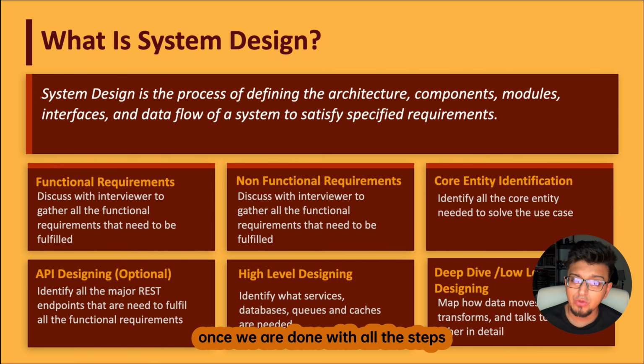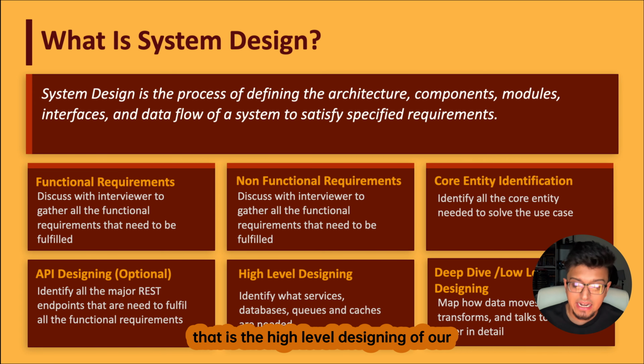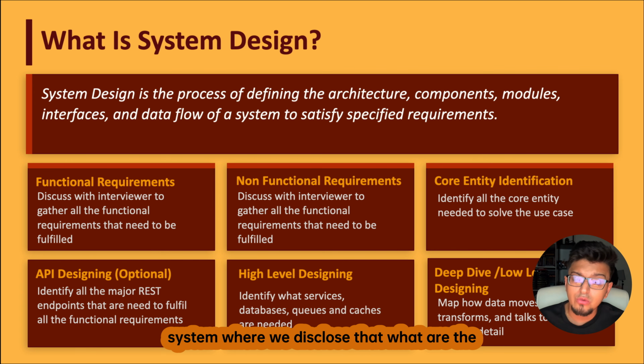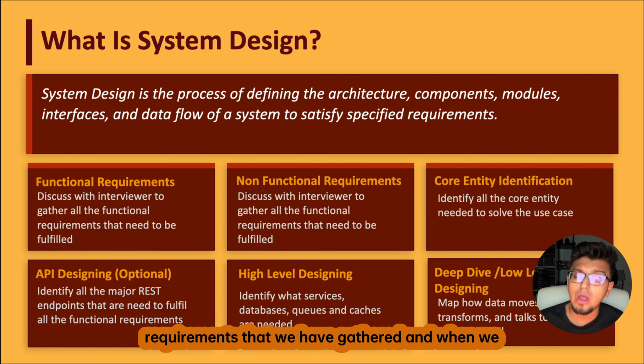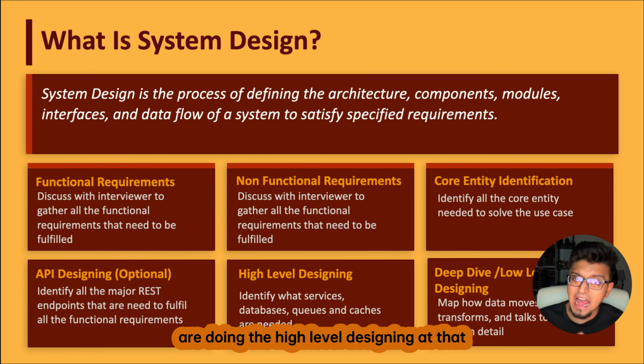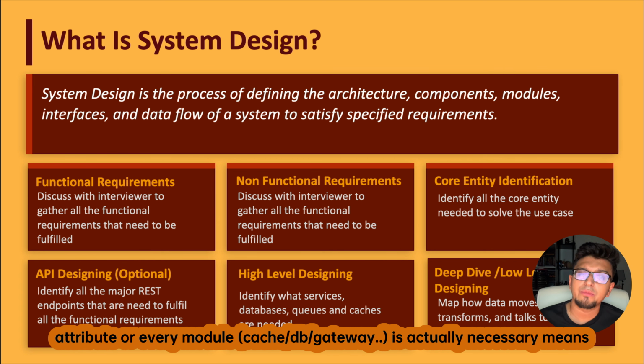And now once we are done with all the steps, we come to our main core thing, and that is the high level designing of our system, where we disclose what are the components or what are the modules that we need to fulfill all the functional requirements that we have gathered. And when we are doing the high level designing, at that time this concept of each and every attribute or every module is actually necessary.